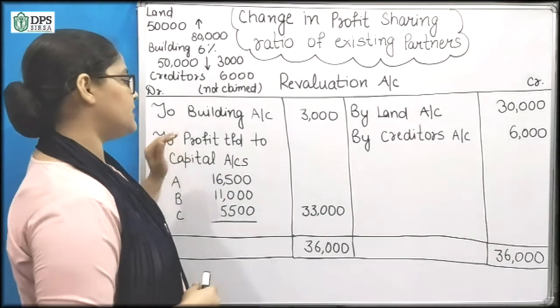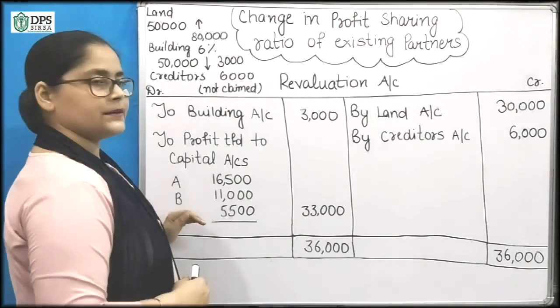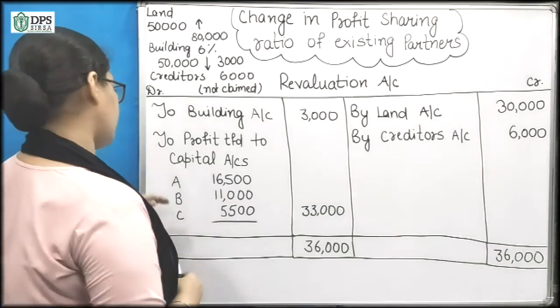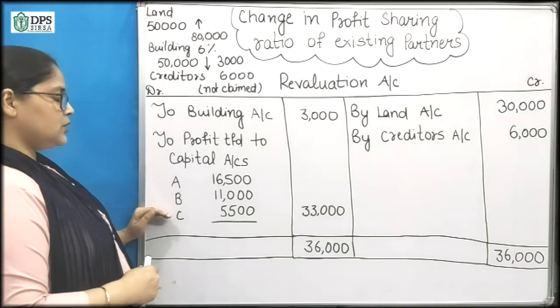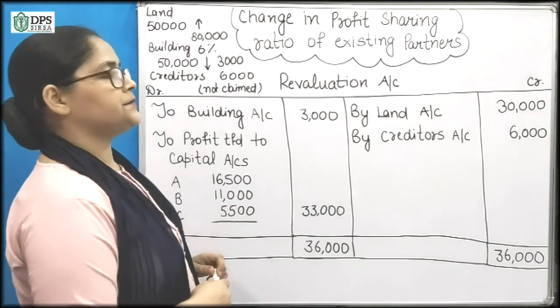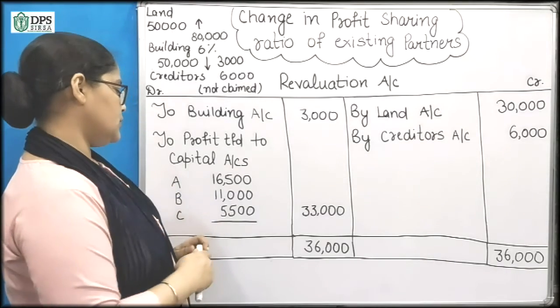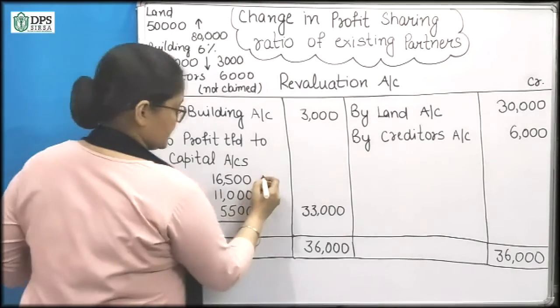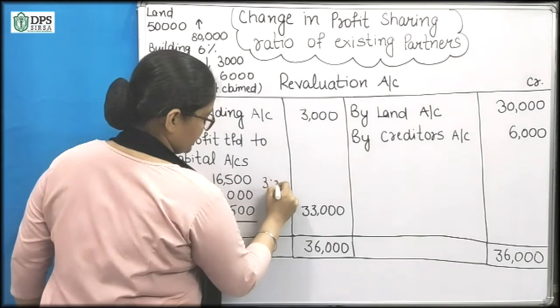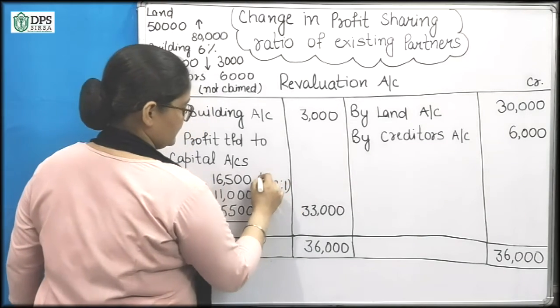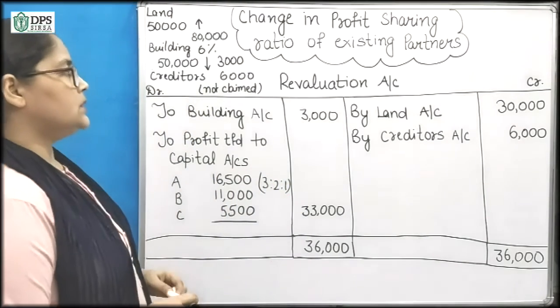Now the profit will be transferred to partners capital account. We have partners A, B, C. So it will be transferred to their capital account in the old ratio. So the old ratio of the partners is 3:2:1. So we will give them in this ratio.